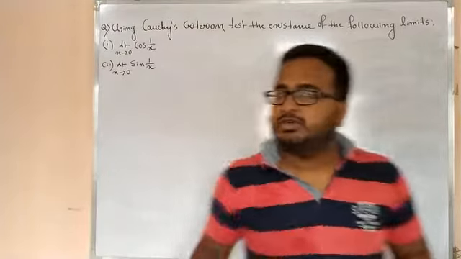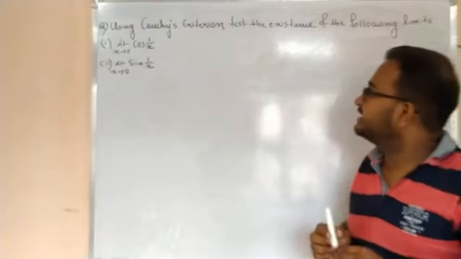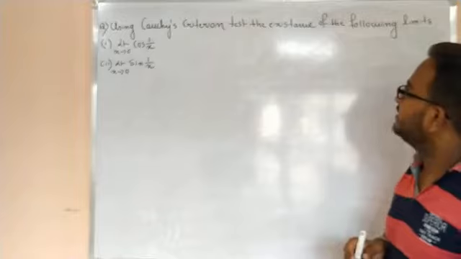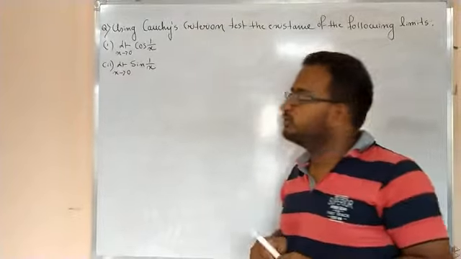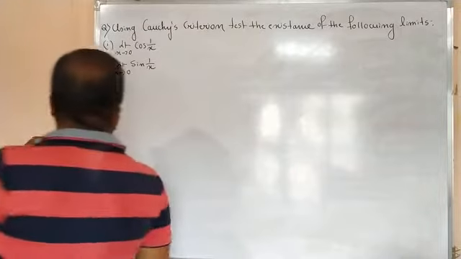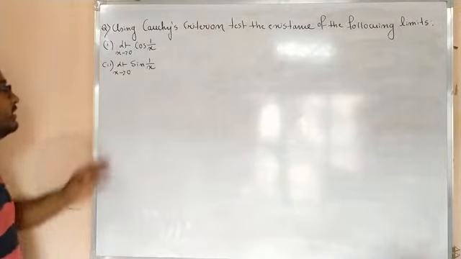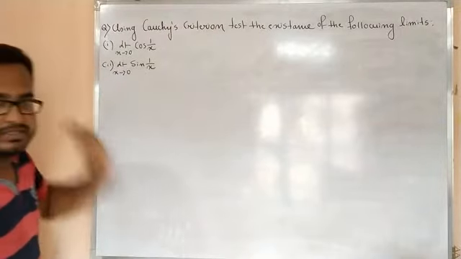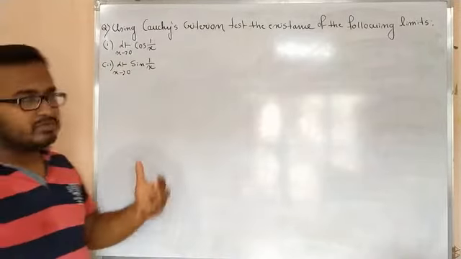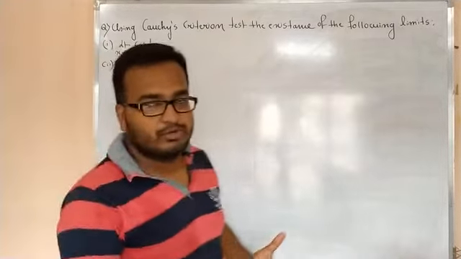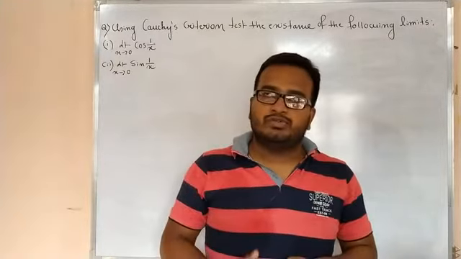Hello. So this is the question. Using Cauchy's criterion, test the existence of the following limits. Two functions are given to you. Number 1, limit x tends to 0 of cos 1 by x, and number 2, limit x tends to 0 of sin 1 by x. So the question is, using Cauchy's criteria, you have to test the existence of the following limit. Okay. So remember this.